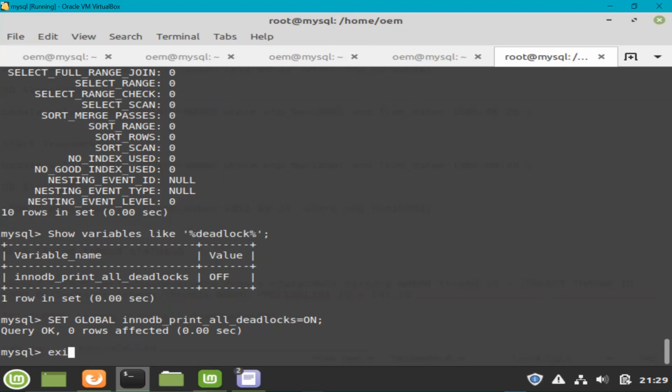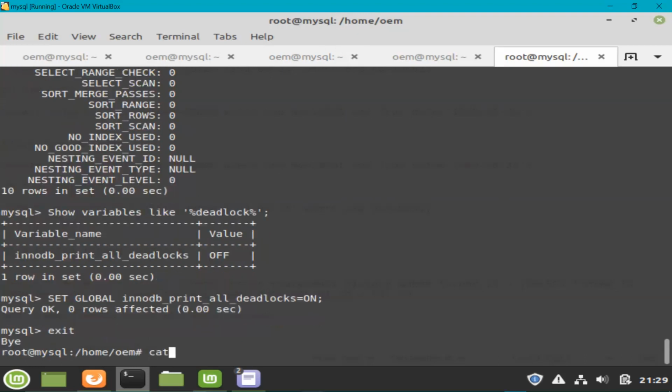For that, I will have to exit first, and then run the cat command on my mysqld log file. In my case, it is placed under the default location, which is /var/log, and the file name is mysqld.log. But in your case, the log file name or the path could be different. So you can always check your my.cnf file, or whatever config file name you have given, and you can find this path there.